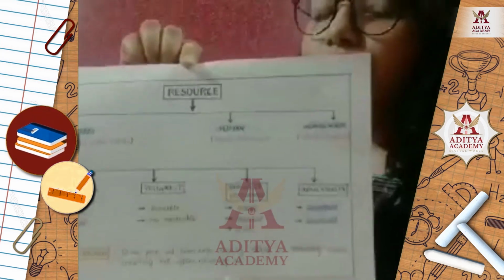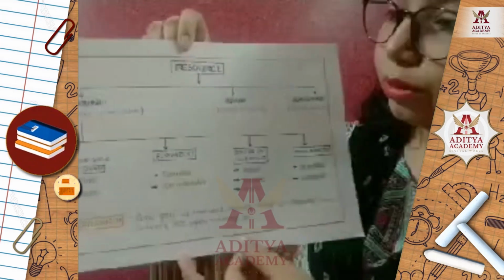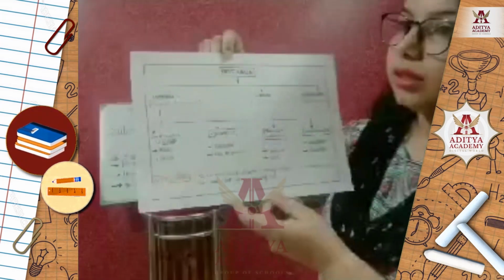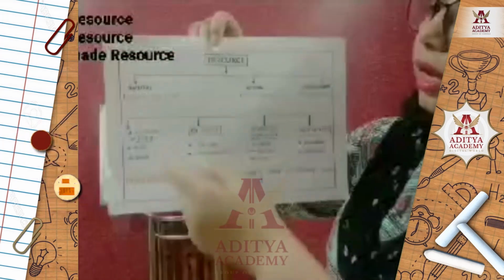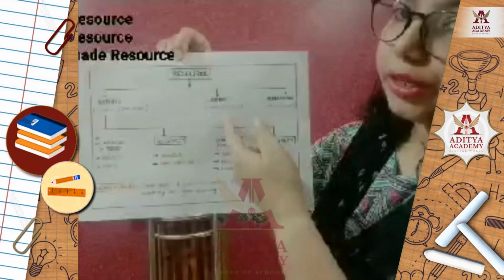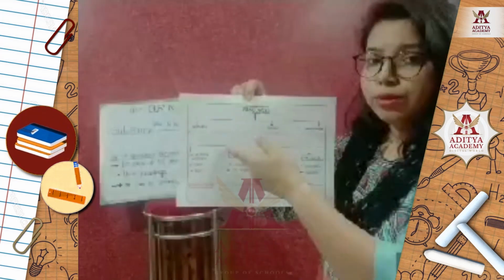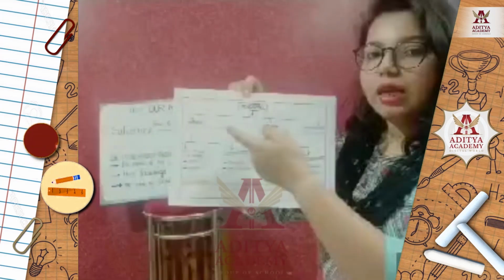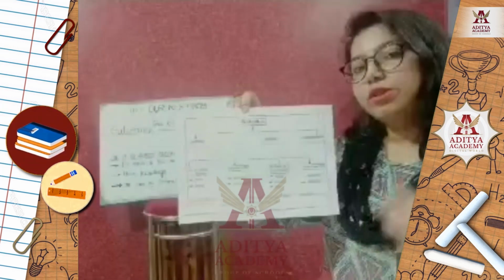This is the classification of the resource. According to the nature of the product, resource is primarily classified into three main categories: natural resource, human resource and human made resource. Now what is natural resource? Natural resource means anything or any elements that we obtain from the environment or nature.